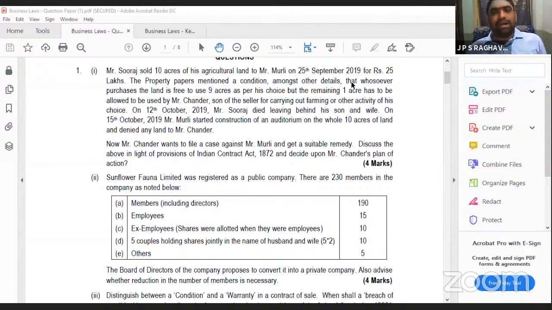What you have to do is tell, yes, because it is more than 200, there is a reason to reduce the shareholder. Only that point itself is enough. Okay, you need not worry about how to reduce. You don't have any procedure to reduce now. Okay, then move to the next question.